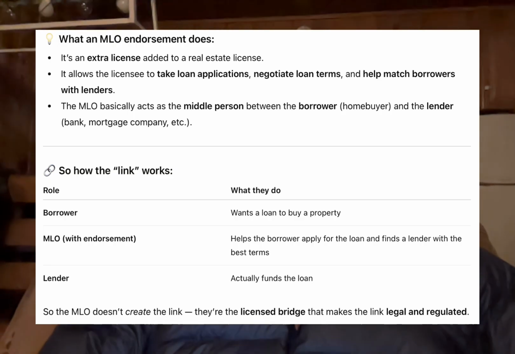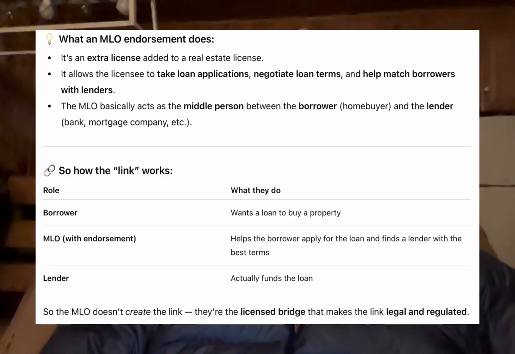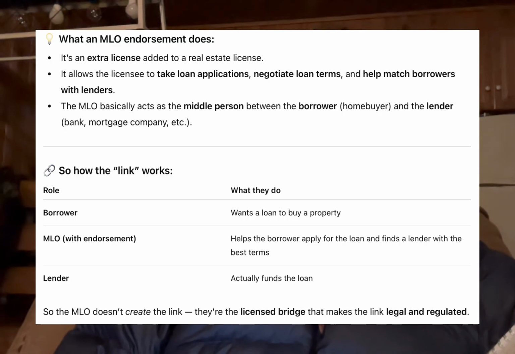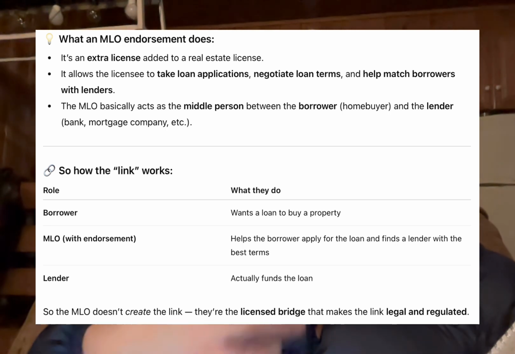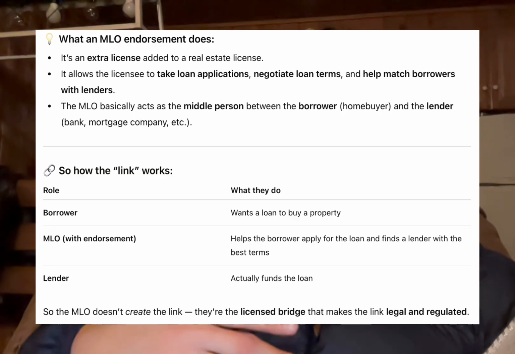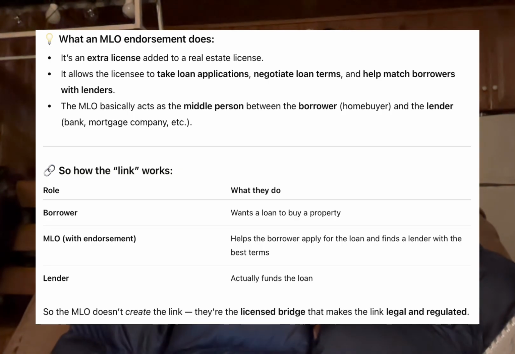It allows the licensee to act as a mortgage loan originator. They are legally allowed to originate loans, meaning they can take loan applications, advise borrowers of mortgage products, negotiate loan terms, and submit loans to lenders. So they originate them. They discuss that sort of stuff. And they are considered a loan originator under federal law because they help borrowers get mortgage financing. So yeah, that's all. Mortgage loan originator. It's simple. They can originate their own loans with this sort of license. It's a license that could be for realtors. It's an option in their career.